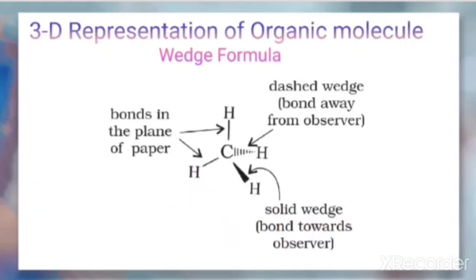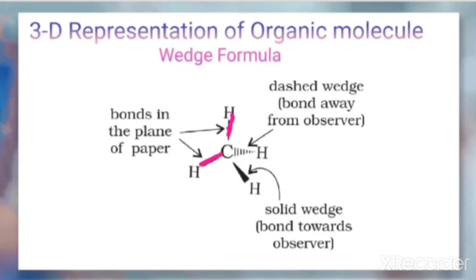So what does this actually mean here? The bonds which are on the plane of the paper are represented by the solid line. These 2 are the solid lines, representing bonds in line form or dash form.